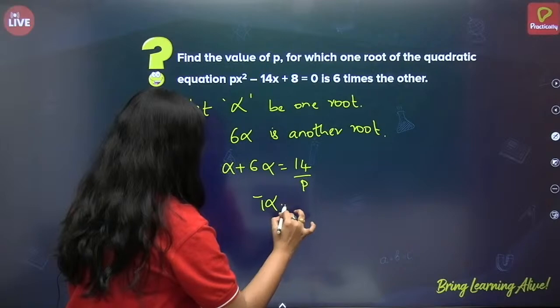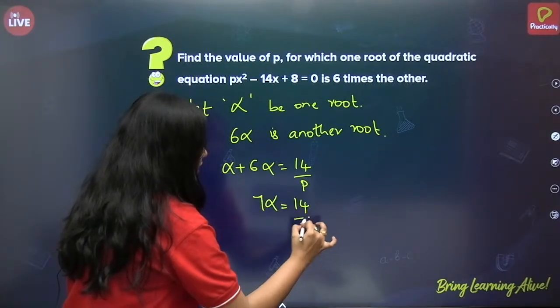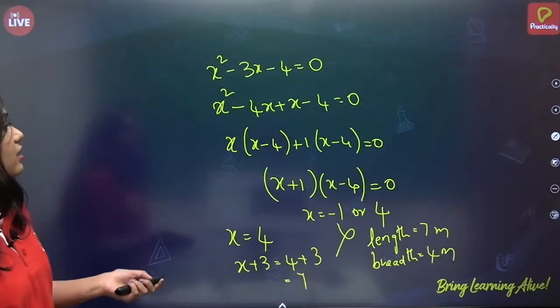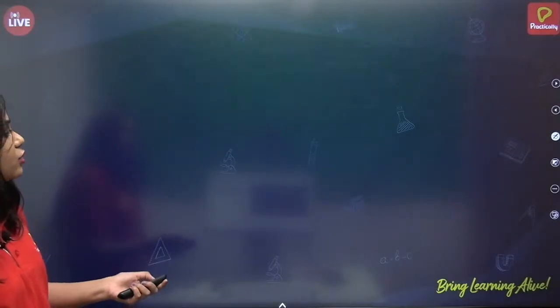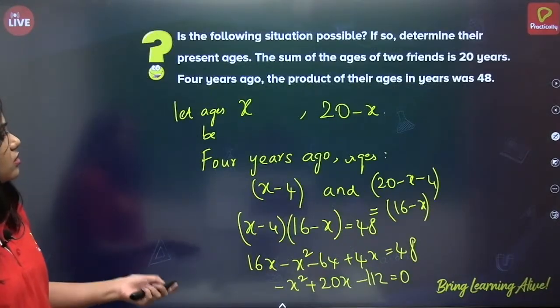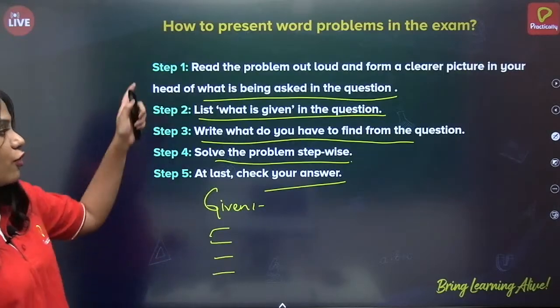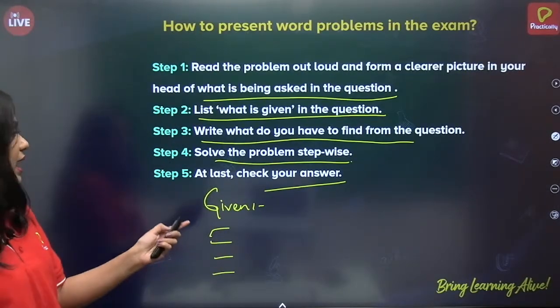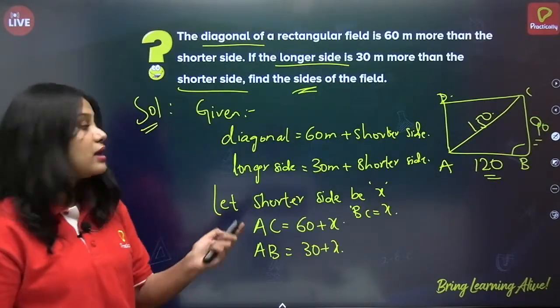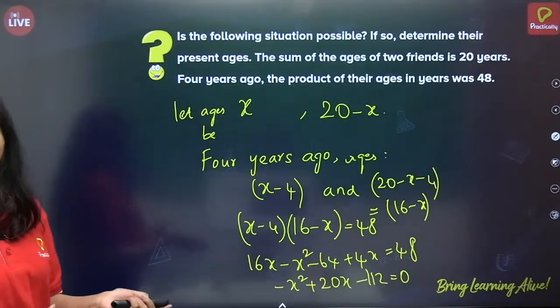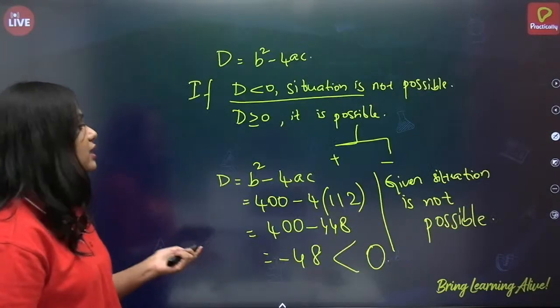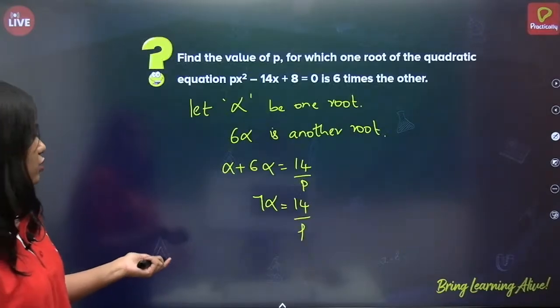So 7 alpha is equal to 14 by p. I'm just writing directly, but when you are doing word problems, please do follow these methods. The first one I have done step by step, but for the next one I'm just solving it for you, because the time is also running and I want more questions to be solved.